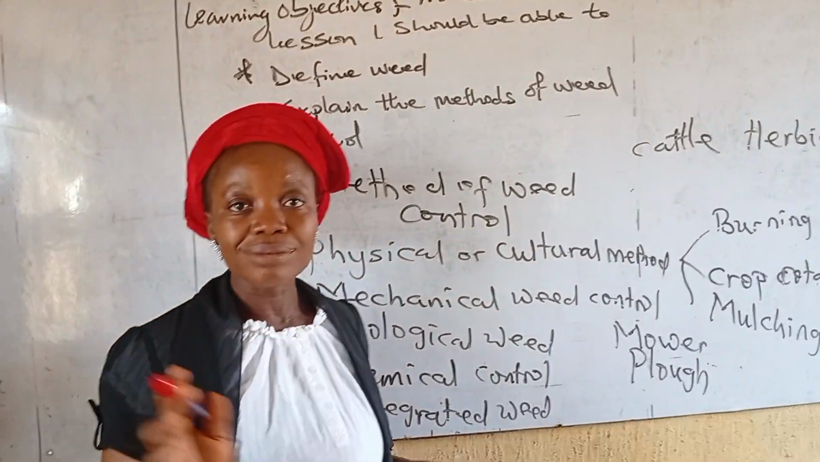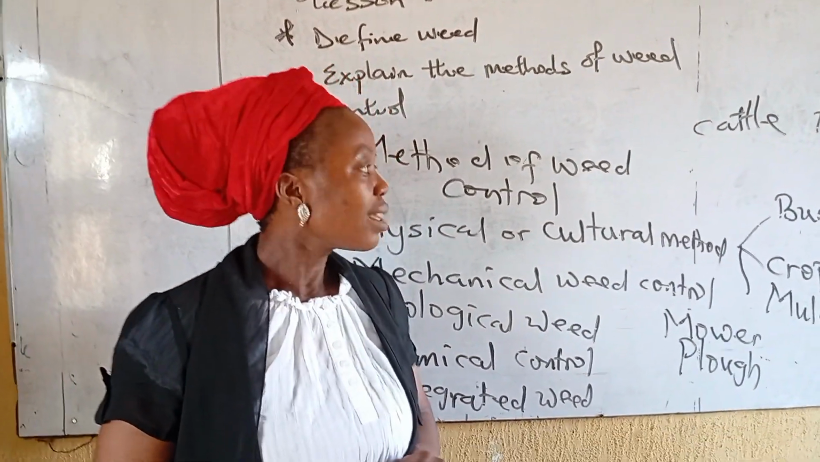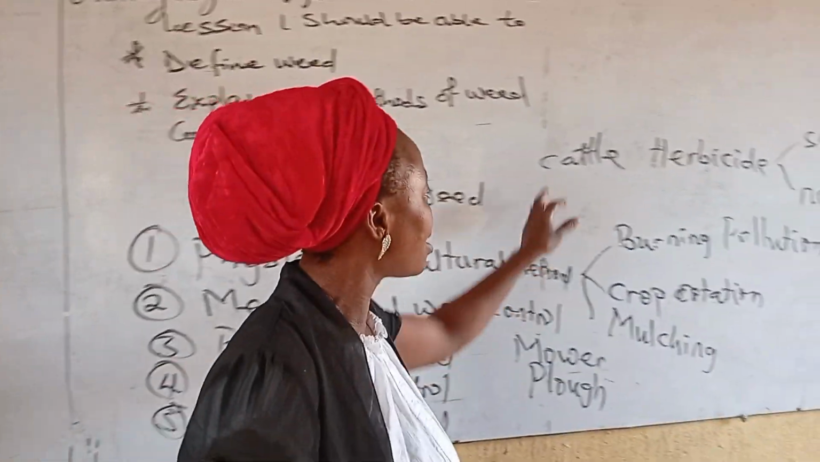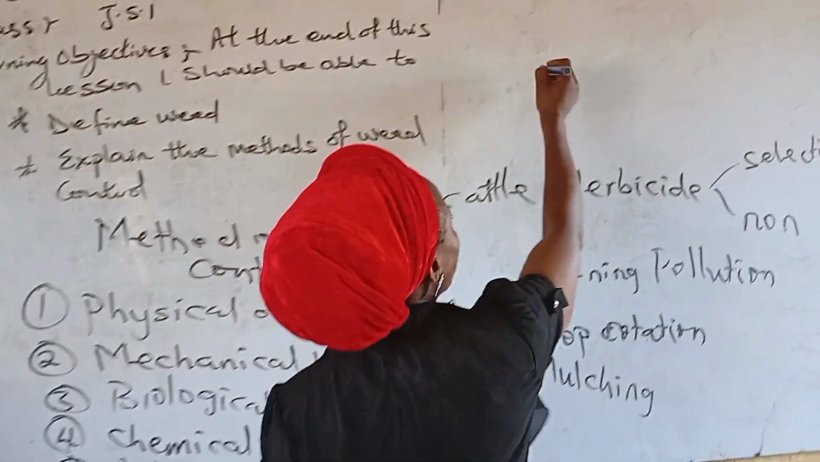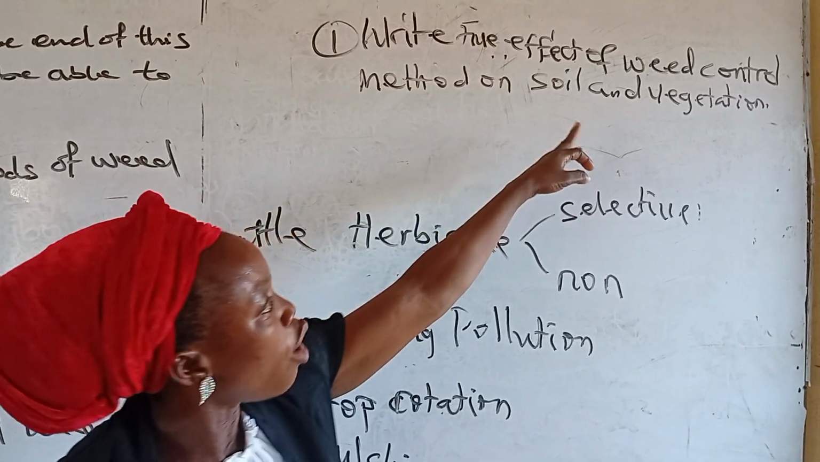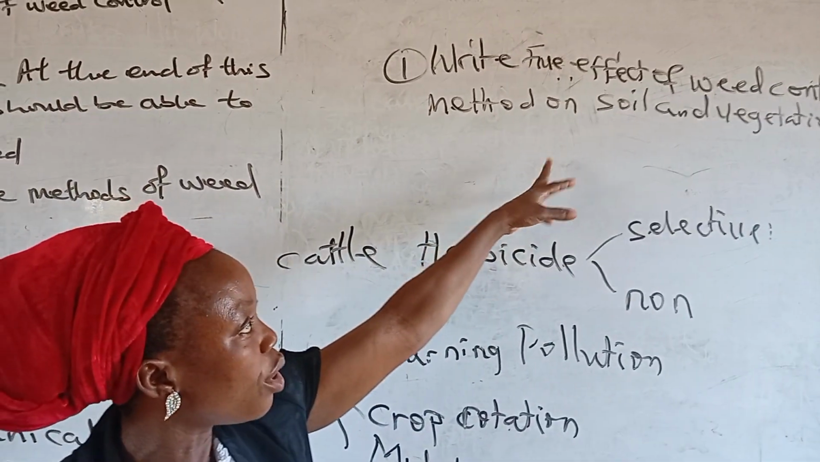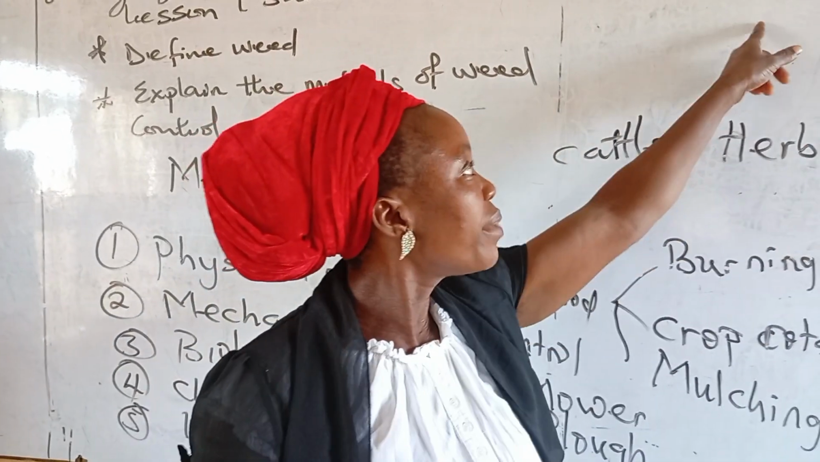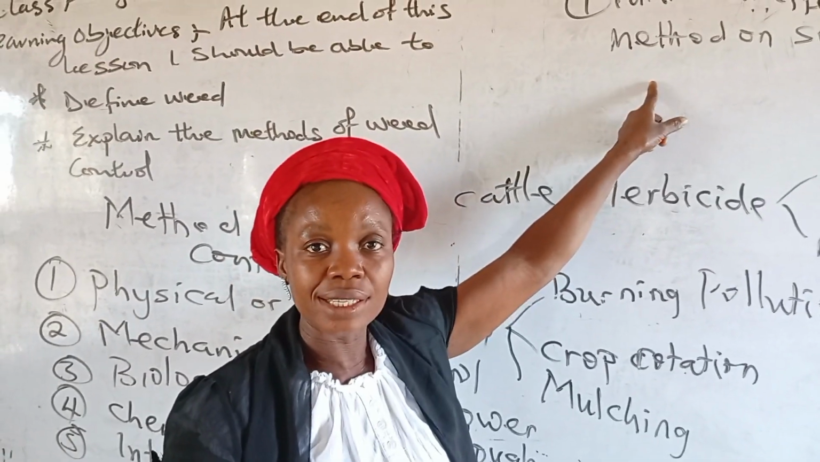Any question? In absence of questions, let me now give you this as your take-home assignment: 5 effects of weed control methods on soil and vegetation, to be submitted first thing on Wednesday.